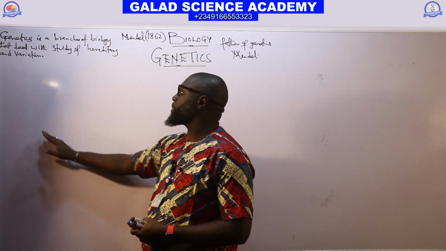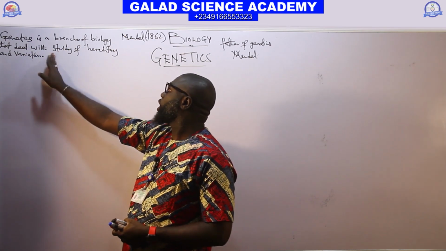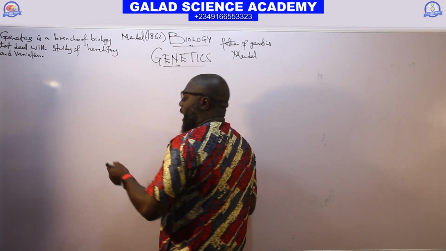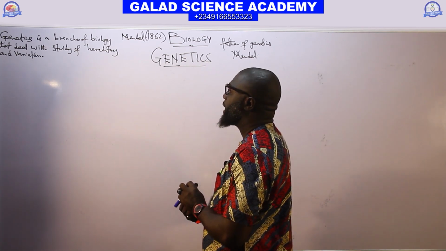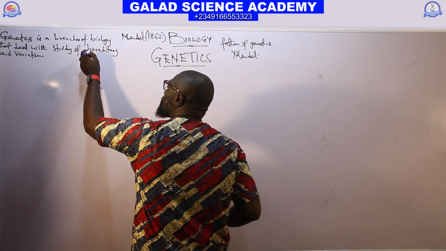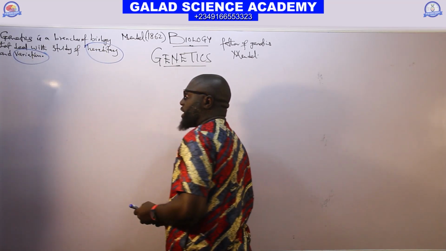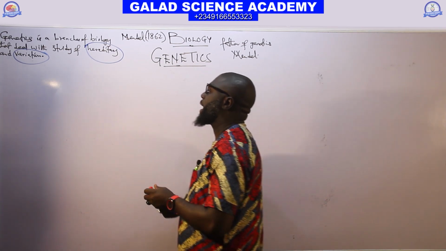So back to the definition, I said genetics is a branch of biology that deals with the study of heredity and variation. So we can observe that we have two terminologies here. Genetics is a branch of biology that deals with the study of heredity, and also variation. So what is heredity?